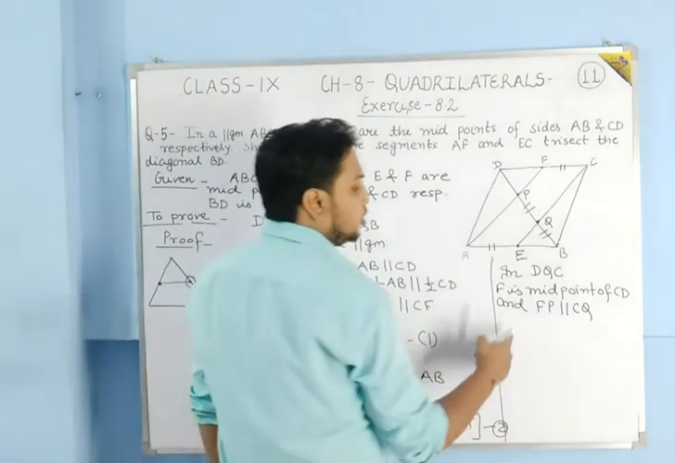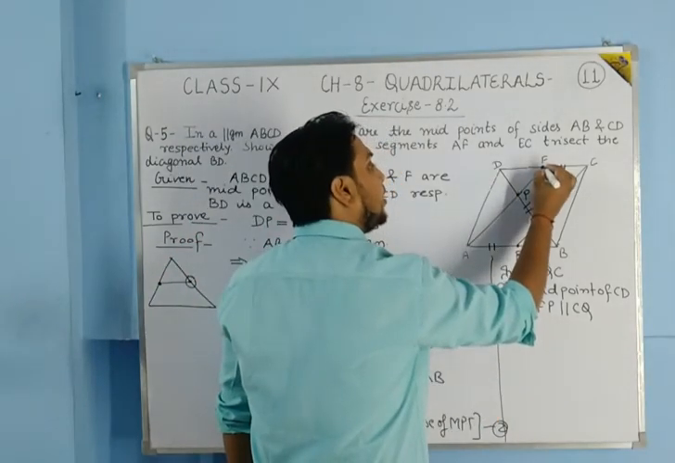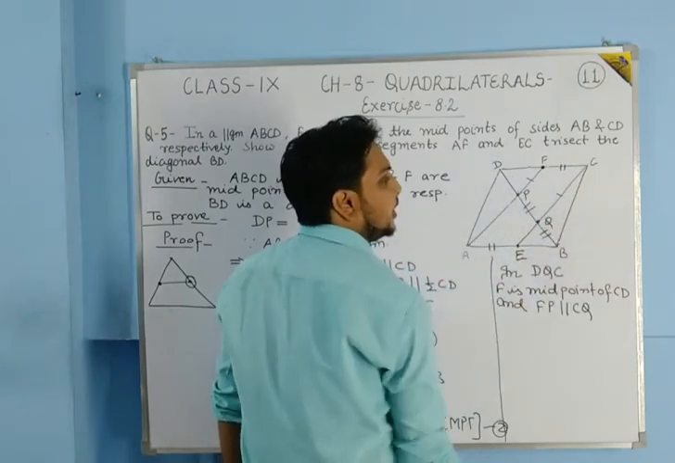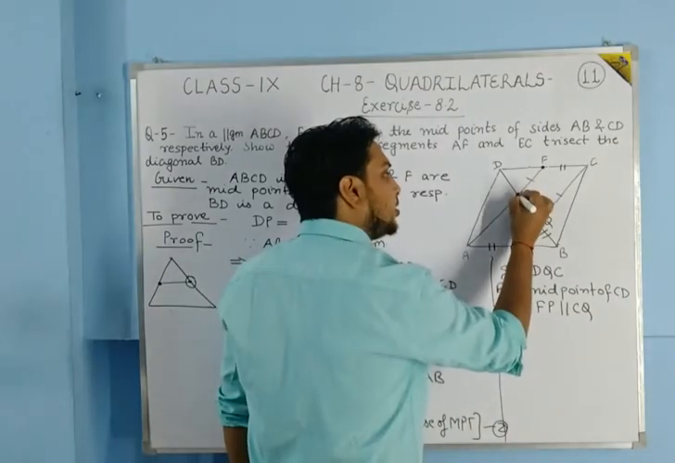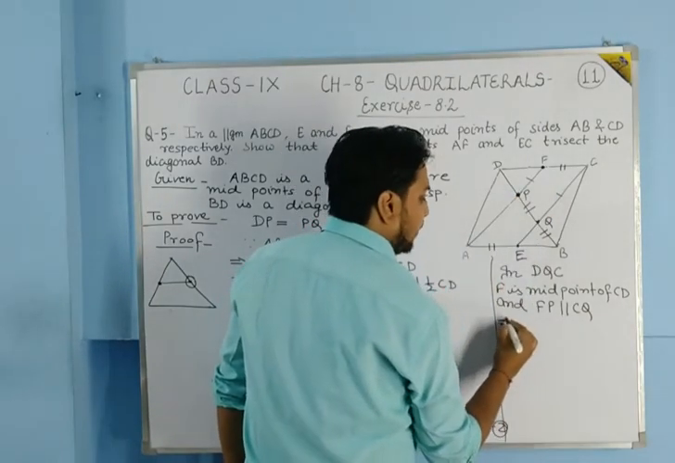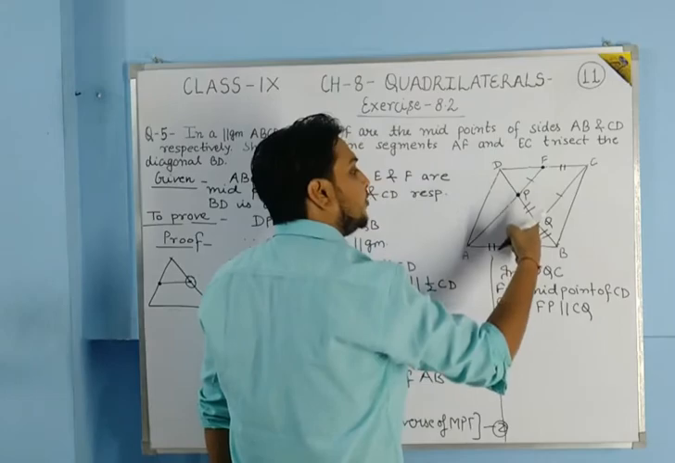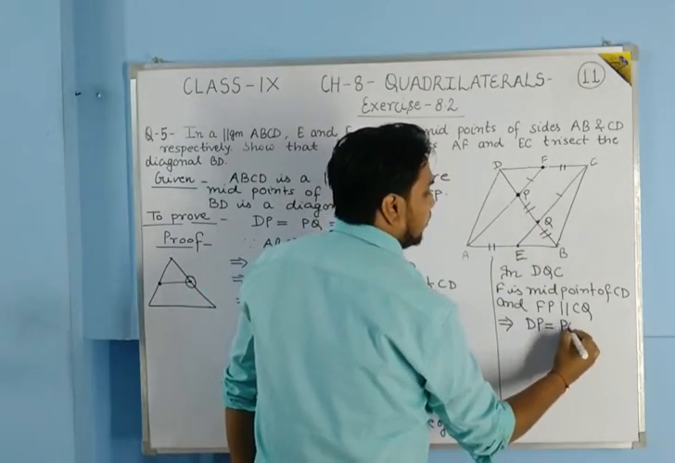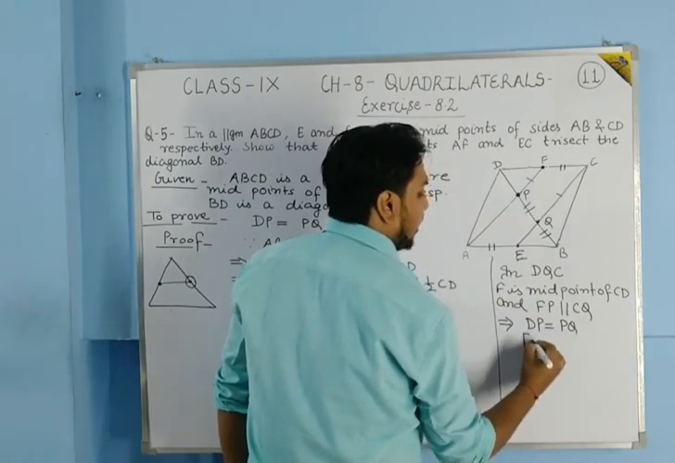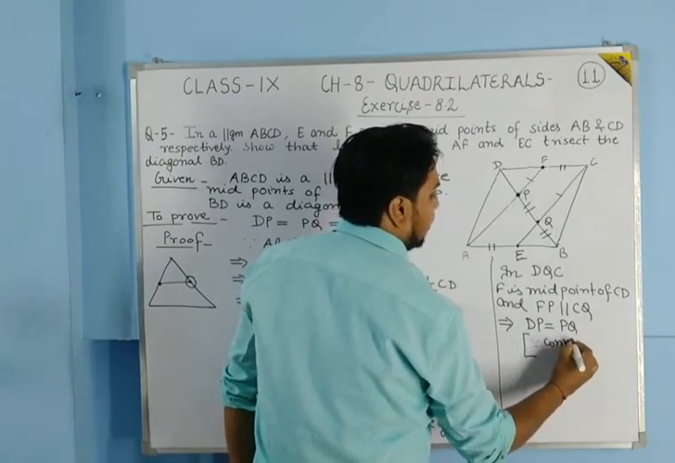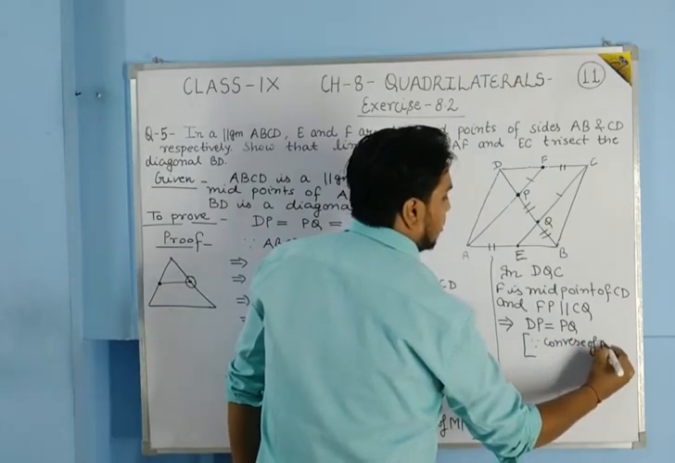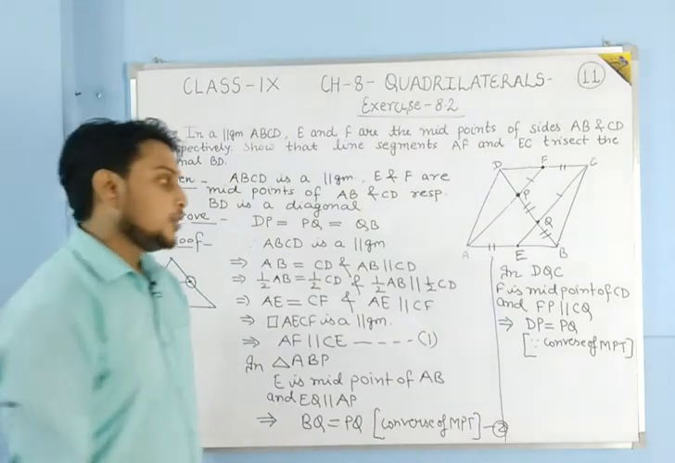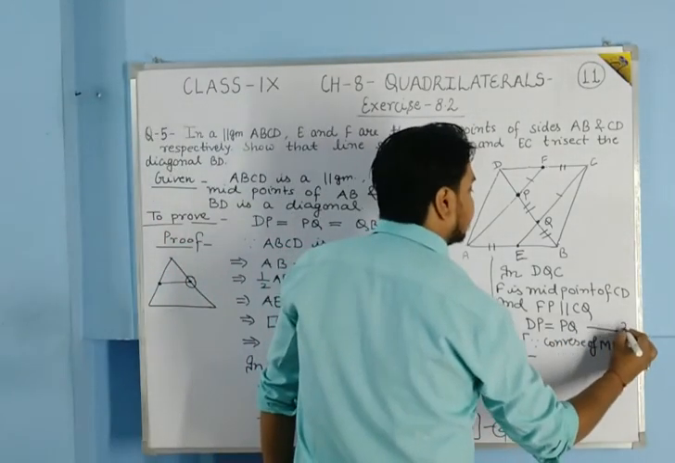Okay, so students, if F is the midpoint of this side CD and FP is parallel to this side CQ, then it will be sure that P is the midpoint of DQ, or you can say that DP is equal to PQ. And what is the reason behind it? The reason is the converse of the midpoint theorem. Okay, suppose it is the third equation.